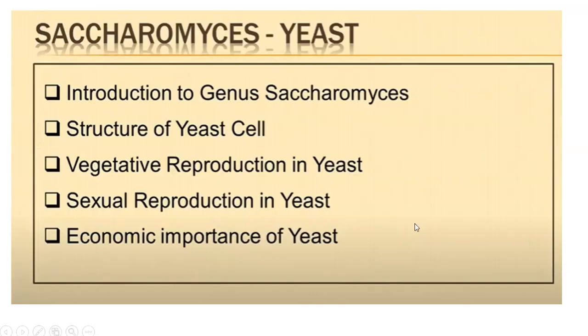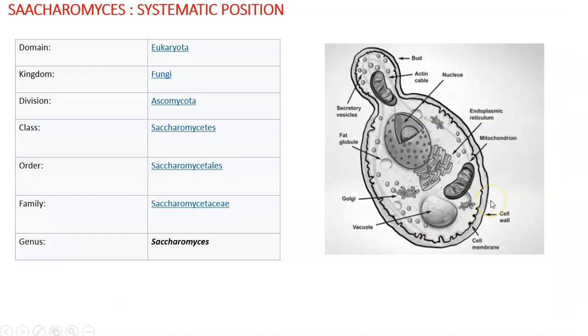So let us move to today's agenda, that is Saccharomyces. It is also known as yeast. Now our agenda will be to study the general salient features, habitat, nutrition, etc. of Saccharomyces for a short note. Then the structure of yeast or Saccharomyces. Then vegetative reproduction, sexual reproduction and economic importance.